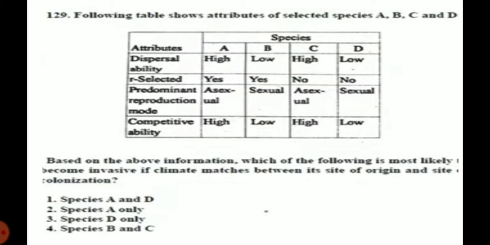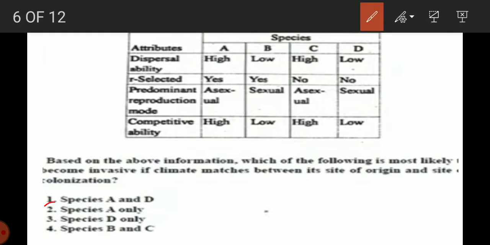In the case of species B, low dispersal ability, it is not the case of an invasive species. Competitive ability is high in the case of C, and high dispersal ability, but it is not r-selected. It must be r-selected, then only the answer is true. So A is the correct answer. Species A, the second one, is the correct answer here.